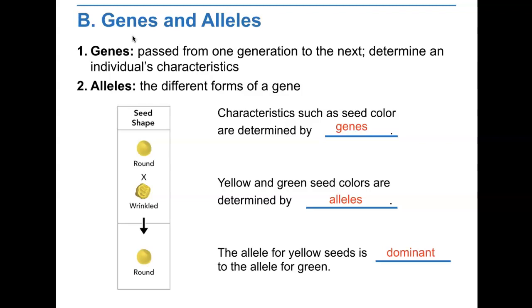Each of the traits Mendel studied was controlled by a single gene that occurred in two contrasting varieties. These variations produce different expressions or forms of each trait. For example, one form of a gene for height produced tall plants, and another form produced short plants. The different forms of the single gene are called alleles.